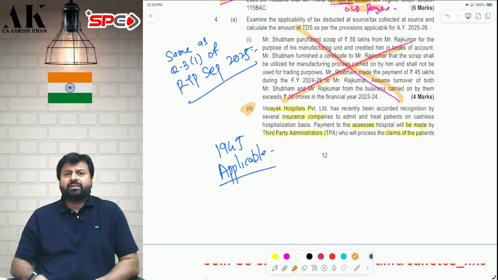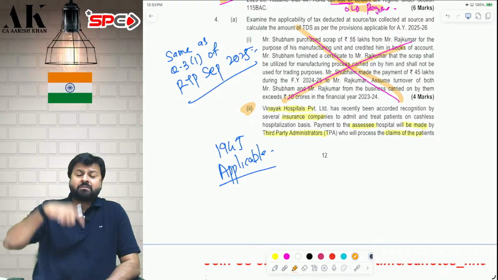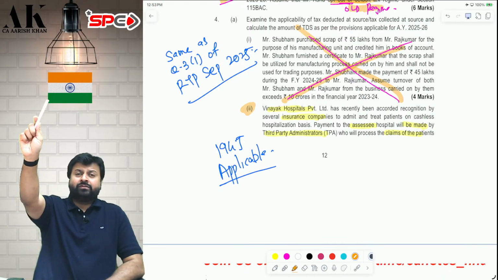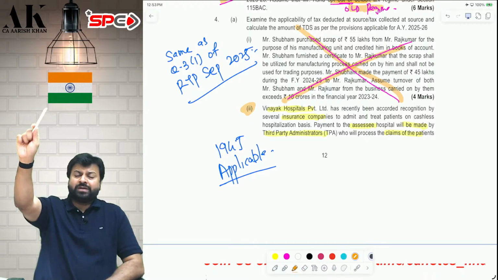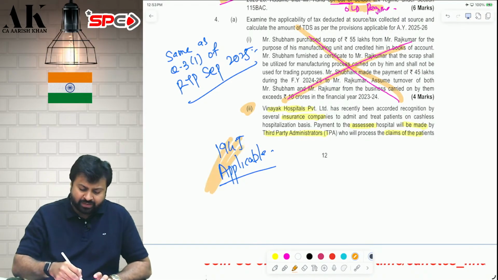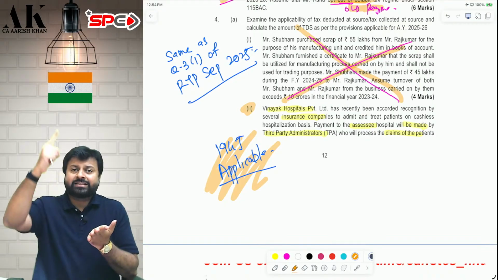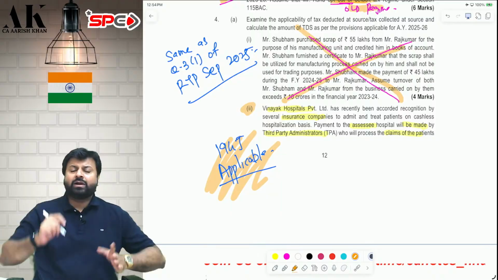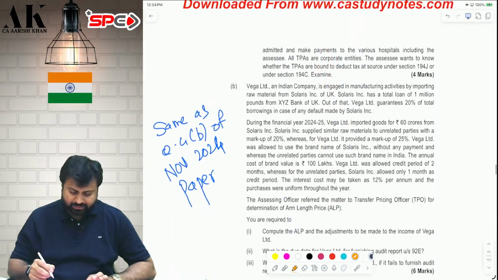Now the insurance company has given the bill to whom? To the third party administrator. And now the third party administrator is clearing the bill on behalf of the hospital. So if a third party administrator is settling the claim on behalf of the insurance company and making the payment to the hospital, that will be subject to TDS under 194J. Remember or not? If the third party administrator is settling the claim and making the payment to the hospital on behalf of the insurance company, 194J TDS is applicable at 10%. I hope it is clear.